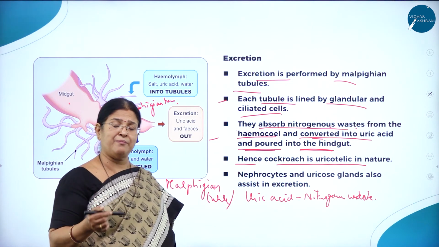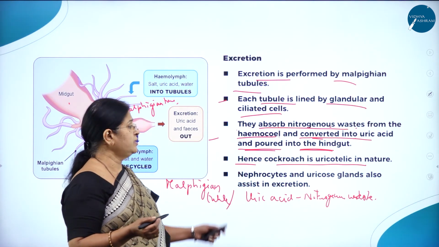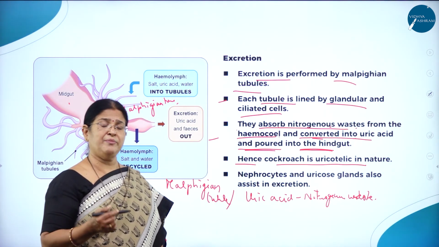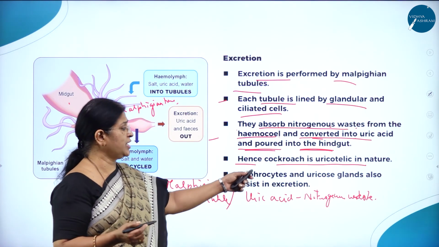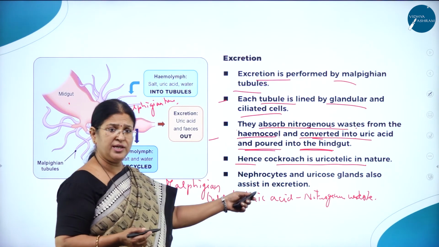Higher animals like mammals excrete the nitrogenous waste in the form of urea. Lower animals like cockroach, insects and reptiles eliminate the nitrogenous waste in the form of uric acid. They are called uricotelic animals. Nephrocytes and uricose glands also assist in excretion.